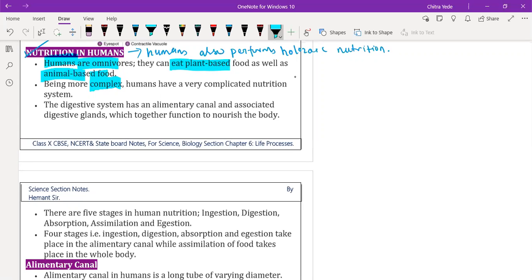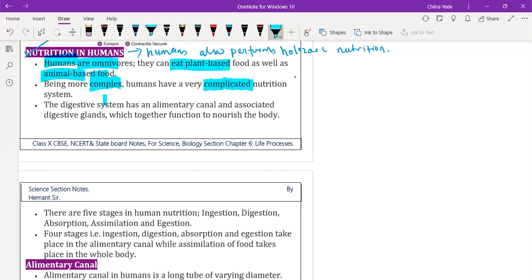Because the nutrients are required all over the body, they have to be transported to various parts of the body, to the individual cells, in order to produce energy. That's why assimilation is the process performed by the whole body. So that's why we say the human body is very complex, and the process also becomes complicated.